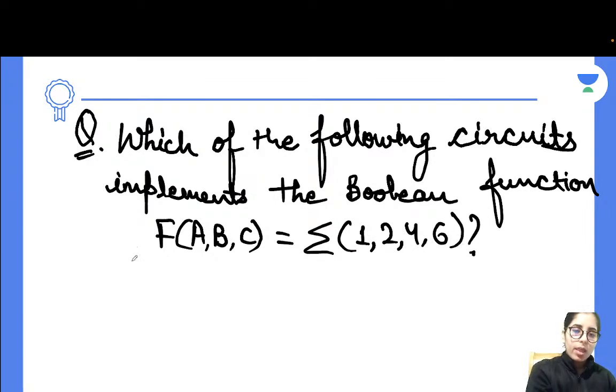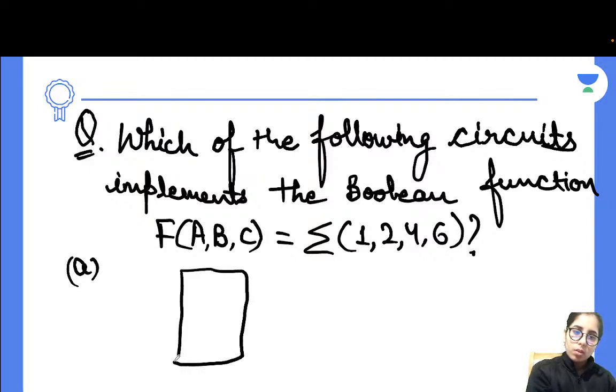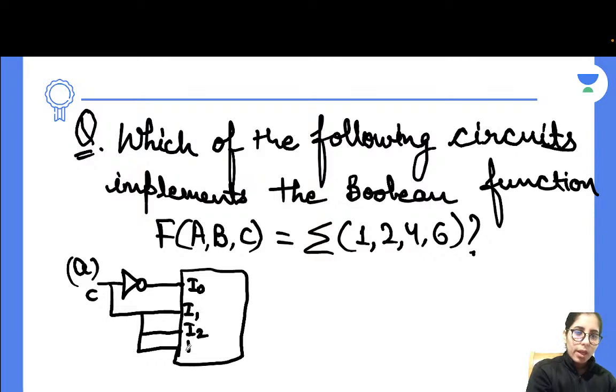And then it's going to be I0, I1, I2 and I3. These are the inputs, right? It is a 4x1 multiplexer actually.